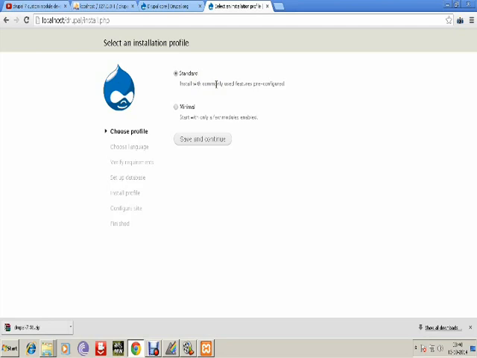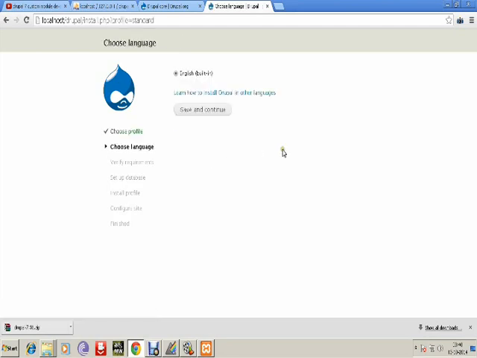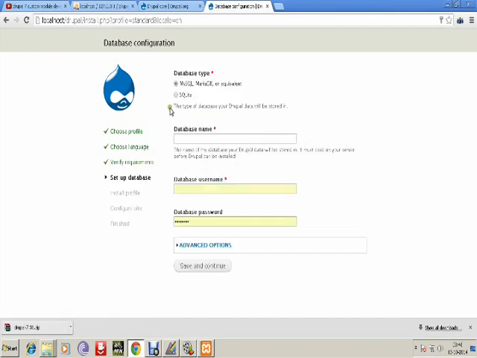It's just like installing any software package. The first step has the options standard and minimal. I choose standard as my profile because it downloads all the basic modules. Then in the next step I choose the language, English. It's built in, so it's already selected. So I just click save and continue to the next process. You can access any other languages by using the links below.